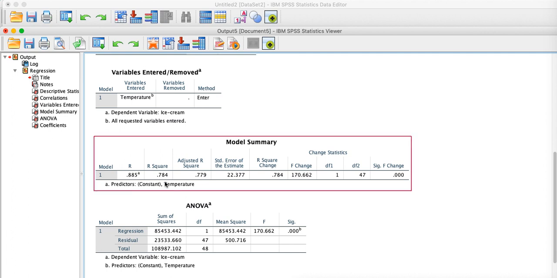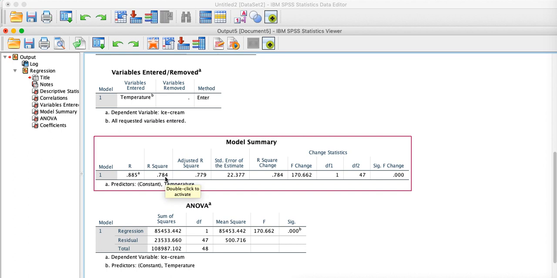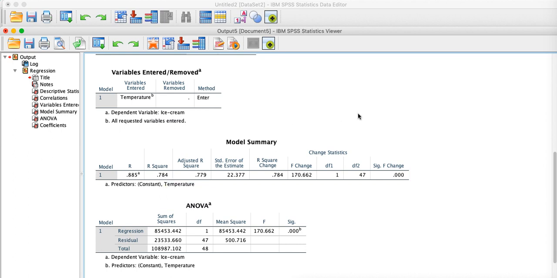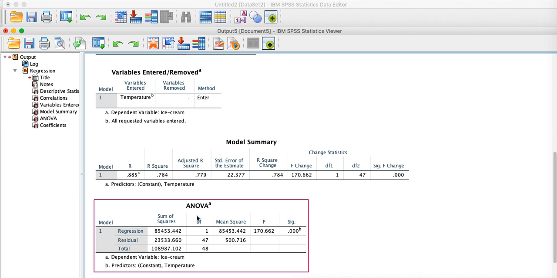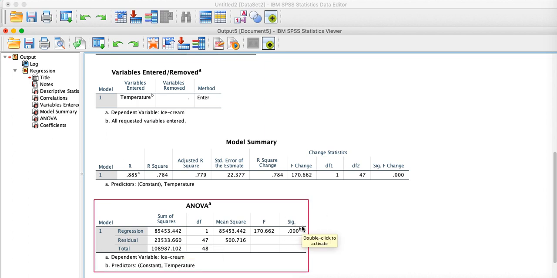78.4% change in the sales of ice cream is determined by the change in the independent variable, that is temperature. If we change the independent variable, temperature, by 100%, there will be 78.4% change in sales of ice cream. Now we have the ANOVA table for the regression model. Here the regression model is significant, that is, it is the best fit for the model. So I am going to take this regression model in my next video.